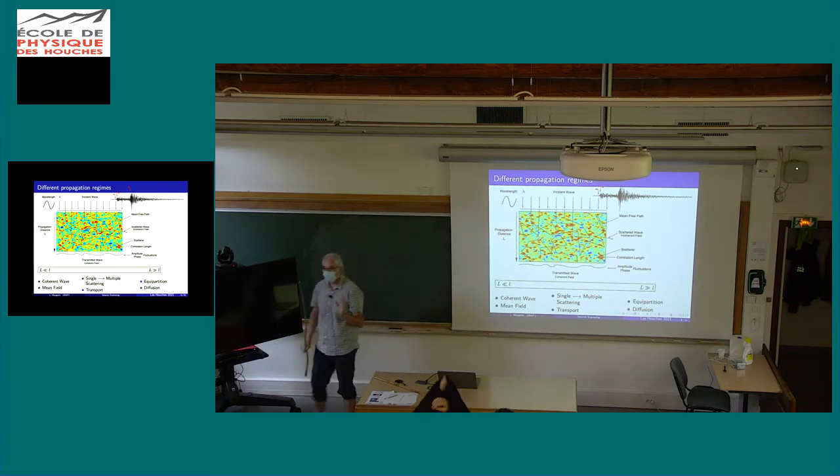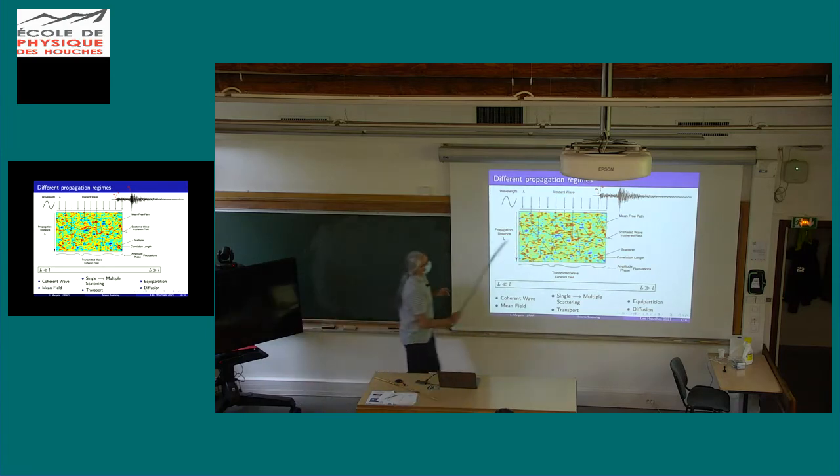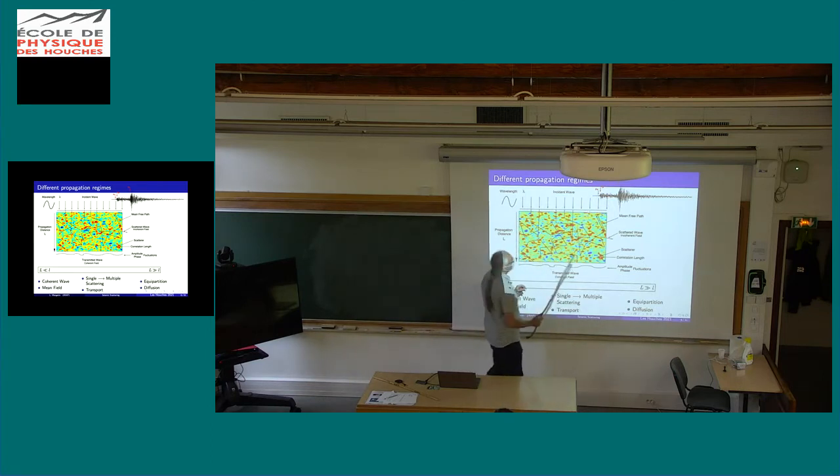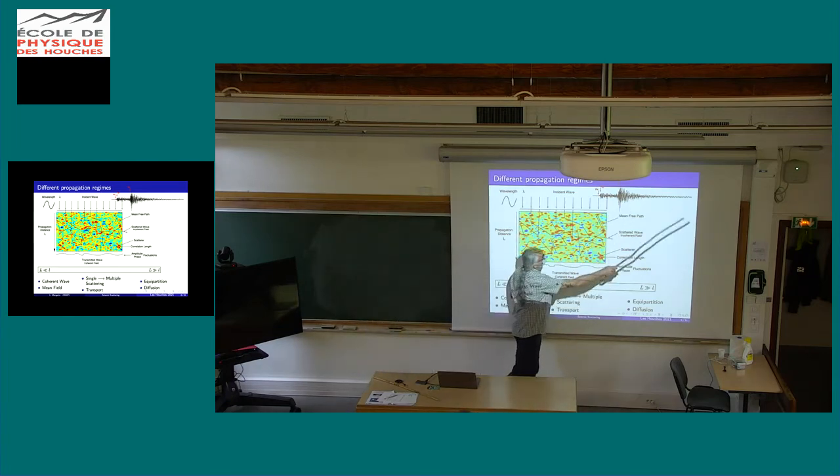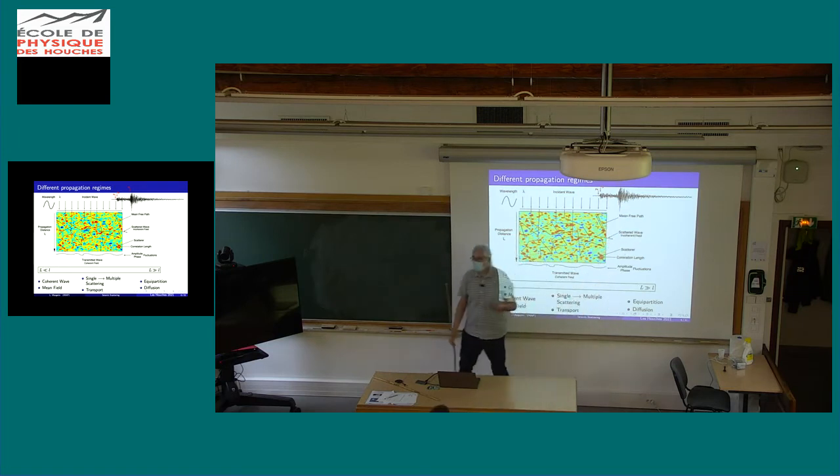It's not simple arrivals. So here I have pointed some arrivals that you can describe with ray theory. The PN, so it's a refracted wave that goes down to the mantle and goes back up. The PG, the wave that propagates in the crust. Here the SG phase, the S wave that propagates in the crust. But you see that in between, you have quite a lot of arrivals, and you have these signals that last for quite a long time that we call the coda.